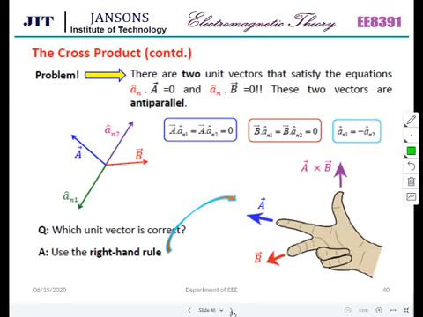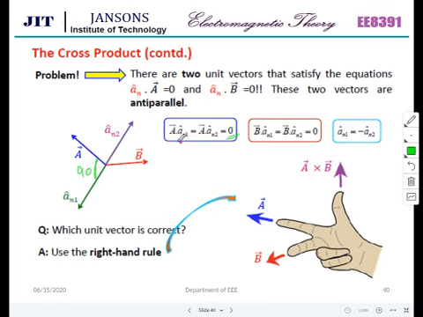These two vectors are antiparallel. A dot AN1 equal to A dot AN2 equal to 0. Means this is the A vector, this is the AN1 vector, and this is the AN2 vector. Why is this 0? A dot AN1. What is the angle between these two? Please respond. 90 degrees.